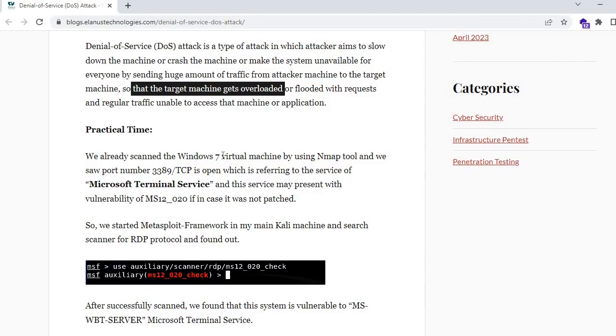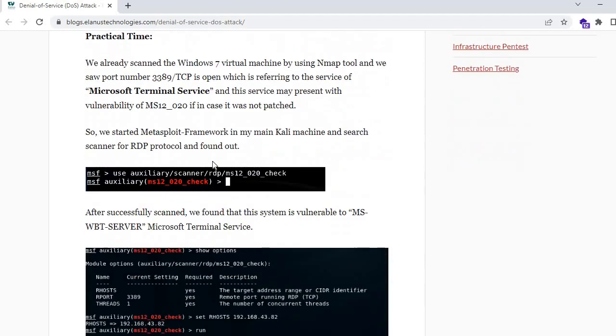For the practical part, we already scanned the Windows 7 machine. If you have not seen the previous blog, please check that one out.